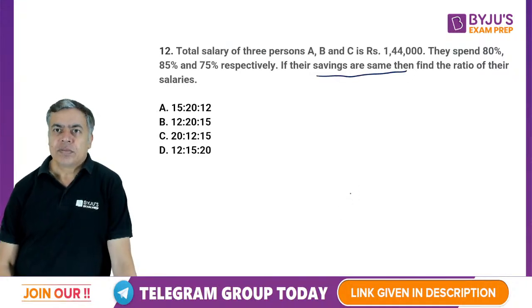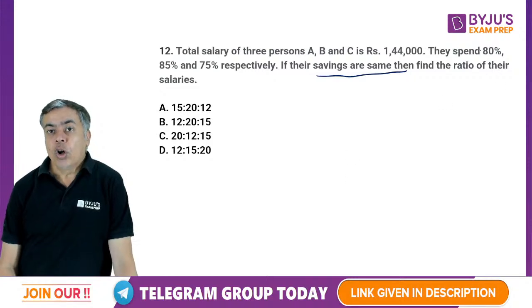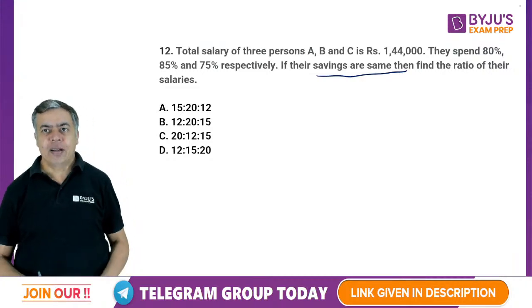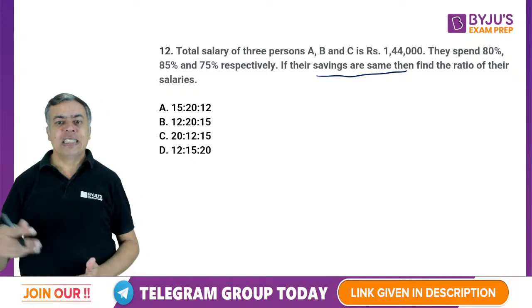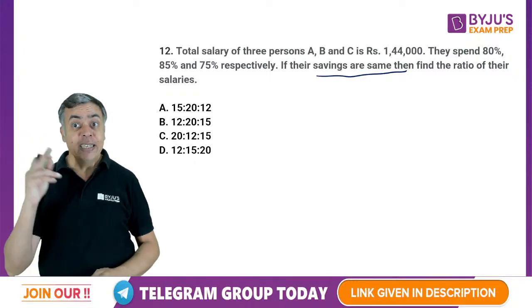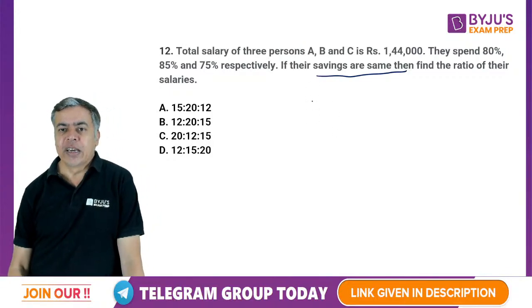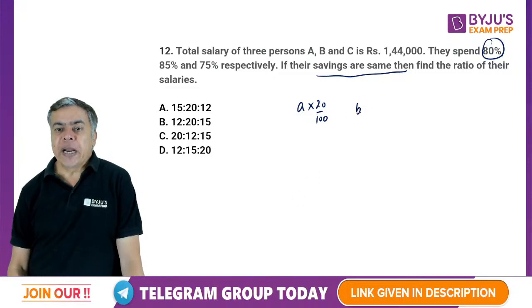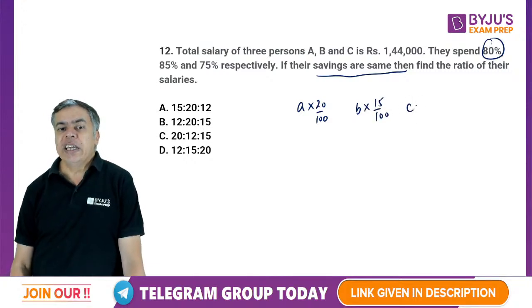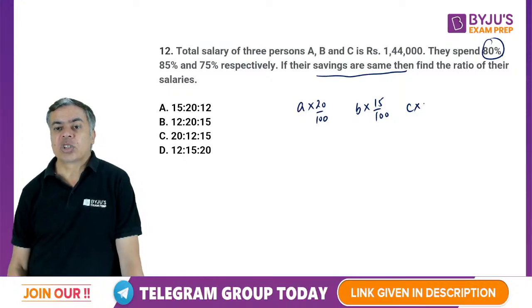Saving तो same है. तो जो कम स्पेंड करेगा, उसकी सेविंग ज्यादा होगी, परसेंटेज में. ओके, वर्तिका, what I am saying is, if A is spending 80%, so he is saving 20%, and B is spending 85%, so saving 15%, and C is spending 75%, so saving 25%.